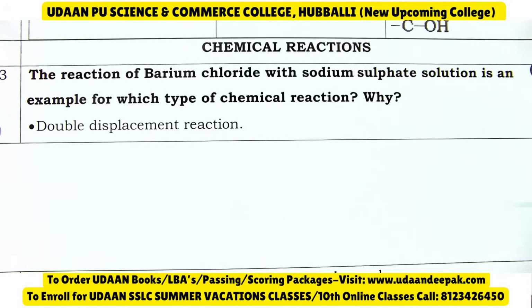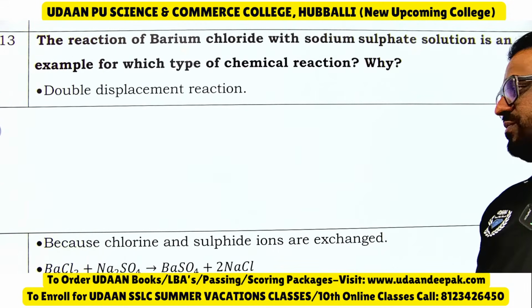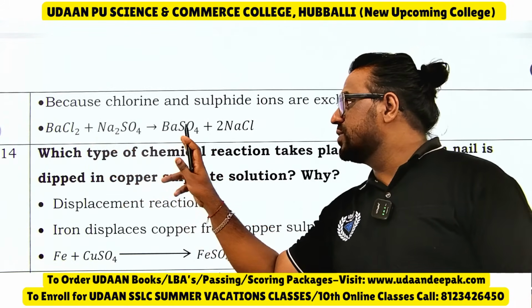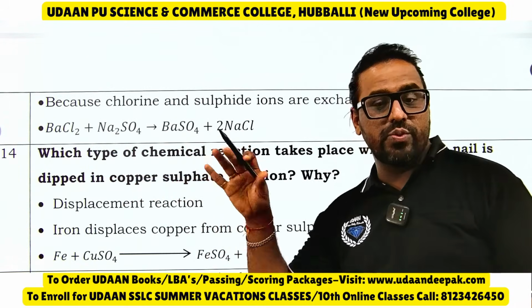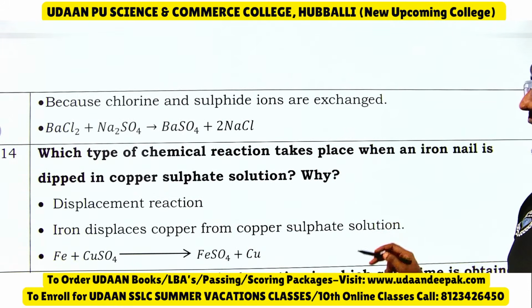Then, the reaction of barium chloride with sodium sulfate solution is an example of which type of chemical reaction? It is a double displacement reaction. So we have seen BaCl2 with Na2SO4 will give BaSO4 plus 2 NaCl. Previously I have done this, because chloride and sulfate ions are exchanged.